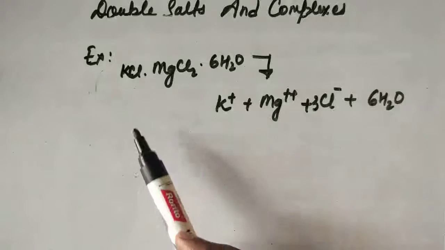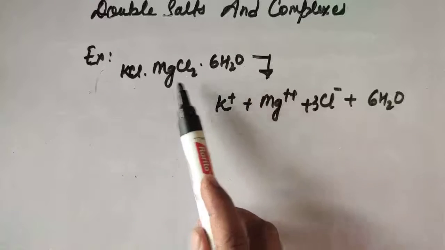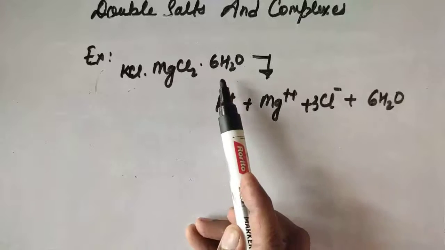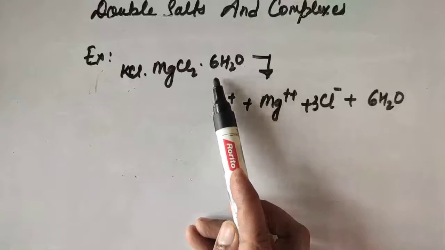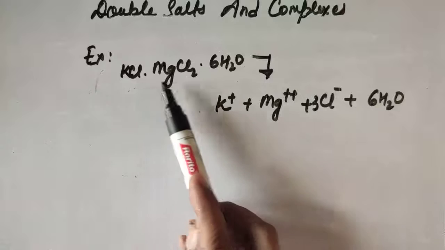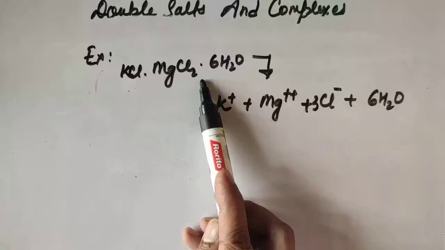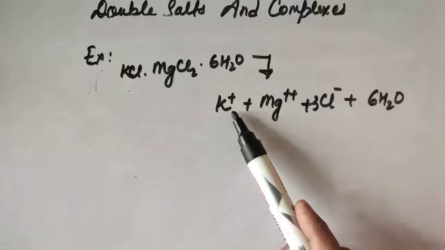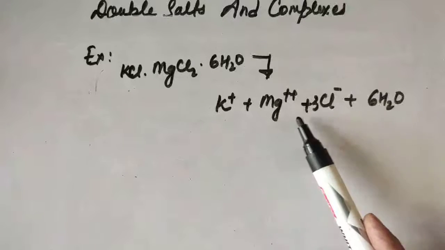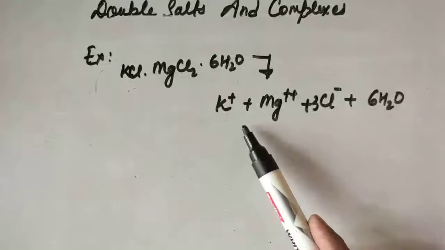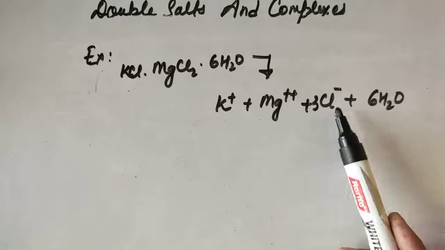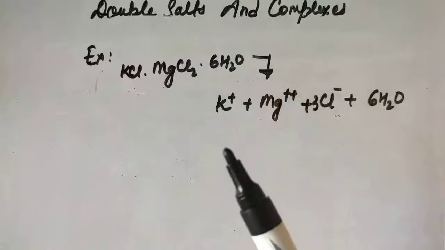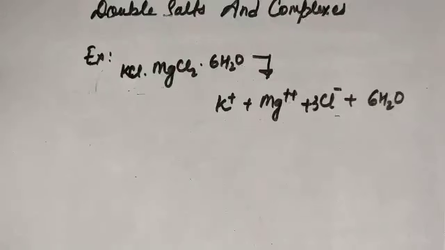Taking the example of this addition product made up of KCl, potassium chloride, and MgCl2, and 6 water of hydration is also present with them. This is the addition product of these two salts. In the aqueous medium, it dissociates to give potassium ion, magnesium ion and chloride ion. That means KCl and MgCl2, the salts from which it is made. So this substance is regarded as a double salt.